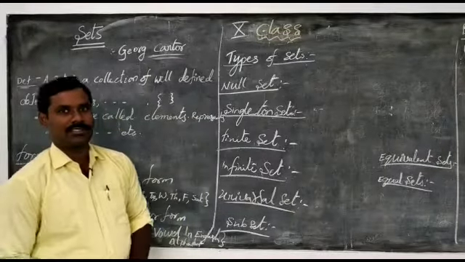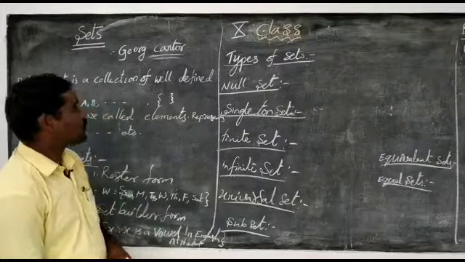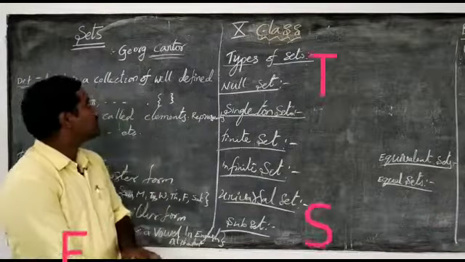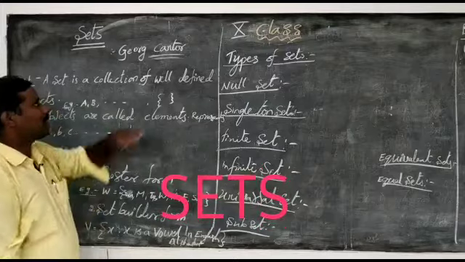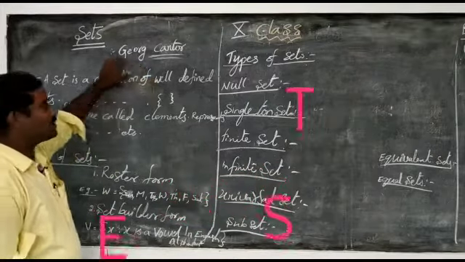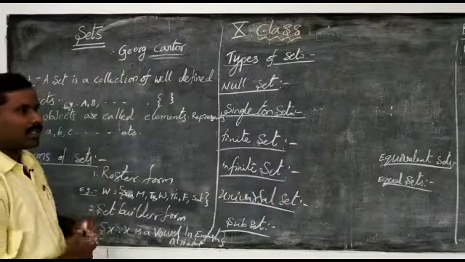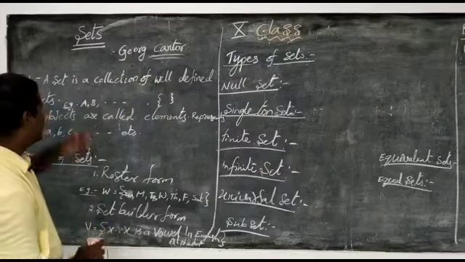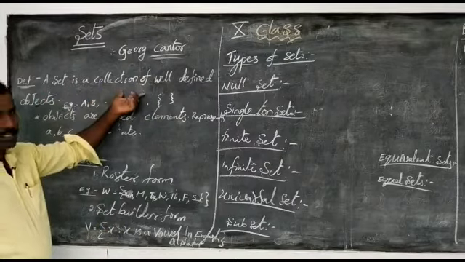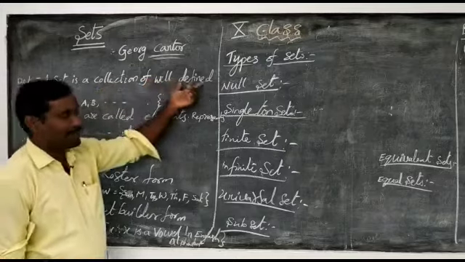Good morning, students. Today we are going to the second topic, sets. Set theory was developed by George Cantor. Now what is the definition of set? Set is a collection of well-defined objects.